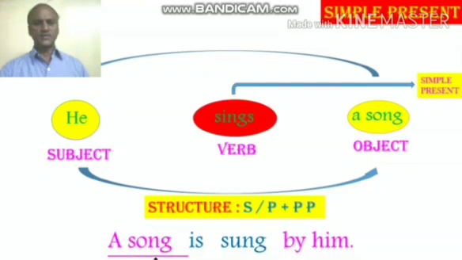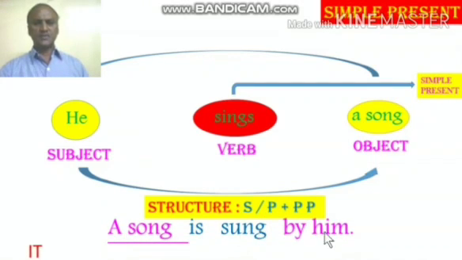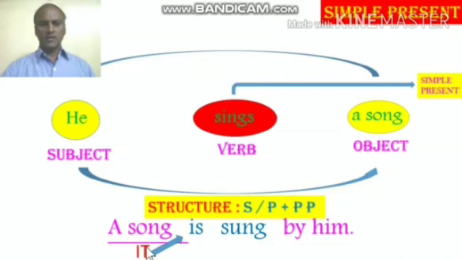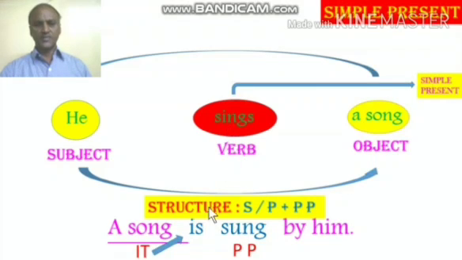Let's find the answer in the passive form. A song is sung by him. When you say a song, it is the subject. And if you reduce the subject, it becomes it, third person singular. So the verb again must be in singular. That's how the structure is given. The main verb has to be in past participle form. That is sing, sang, sung. Here, sung is the past participle of the verb sing. So the final answer for passive voice is a song is sung by him.